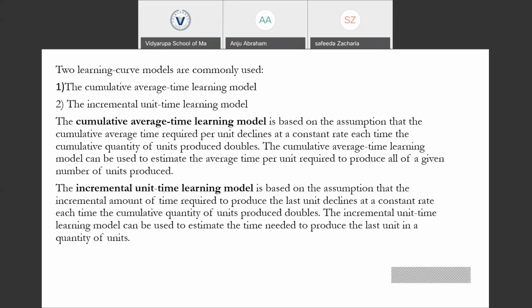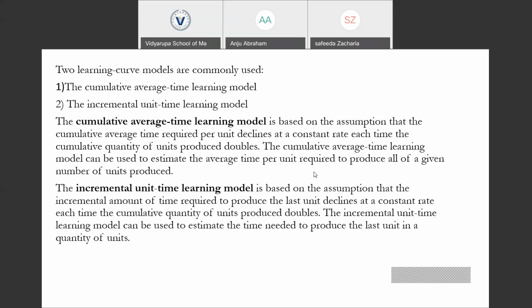So the main difference between the cumulative average time learning model and the incremental unit time learning model is that in the cumulative average time learning model, as the cumulative quantity of the units produced doubles, the cumulative average time per unit declines at a constant rate, while in the incremental unit time learning model, the incremental or additional amount of time required to produce the last unit declines at a constant rate.